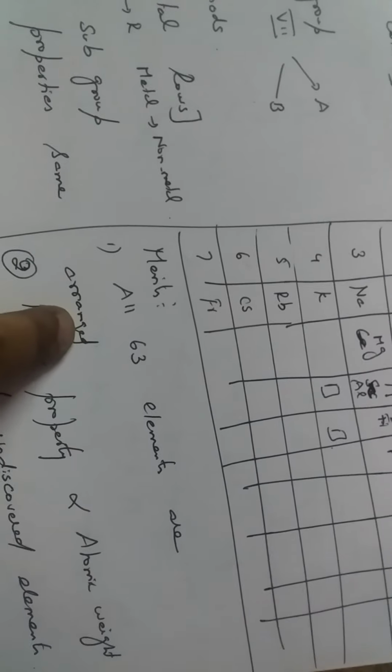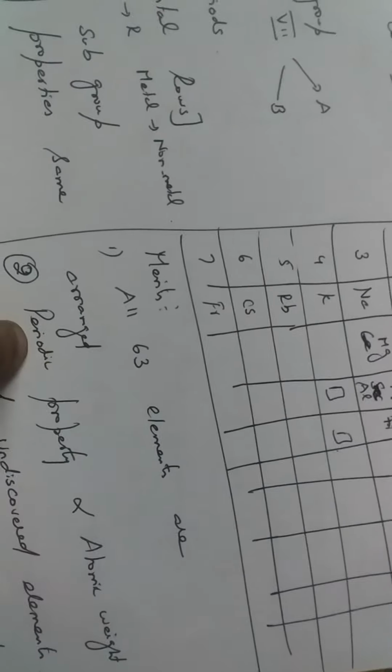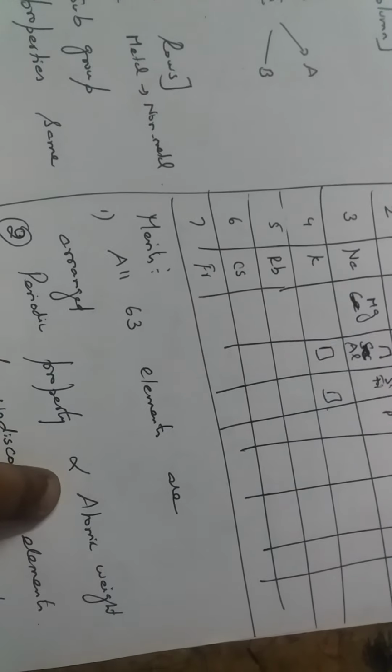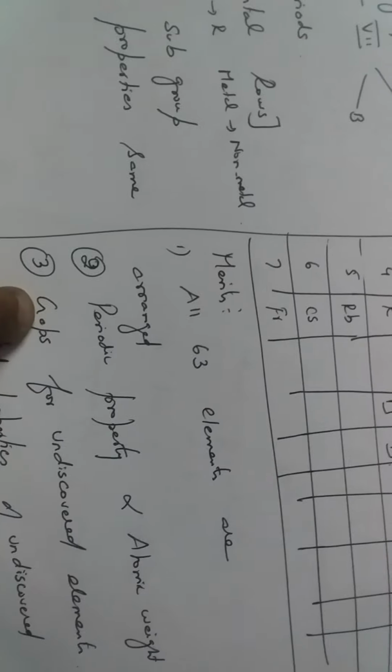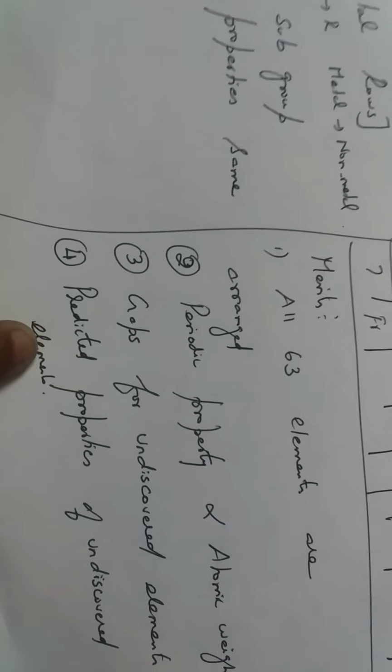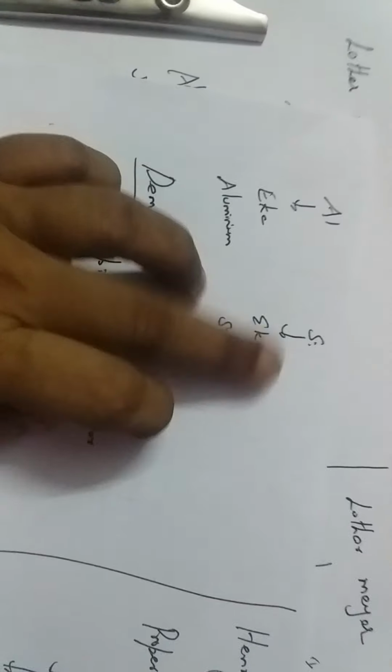The main merit of Mendeleev's table is that all 63 elements were arranged. During that period, only 63 elements had been discovered, and all 63 were arranged based on their periodic properties, which are directly proportional to atomic weight. He kept some gaps for the undiscovered elements, and he predicted the properties of the undiscovered elements. Here, for aluminium and silicon, they were not yet discovered at that time.